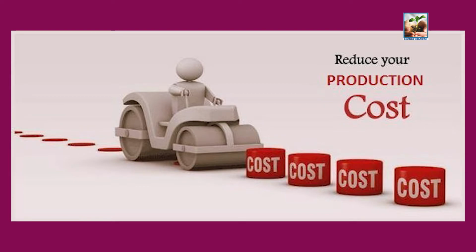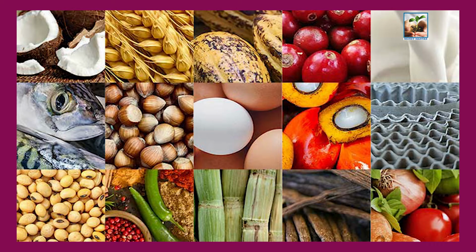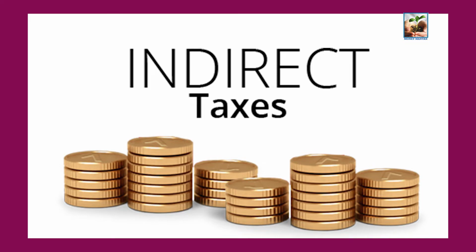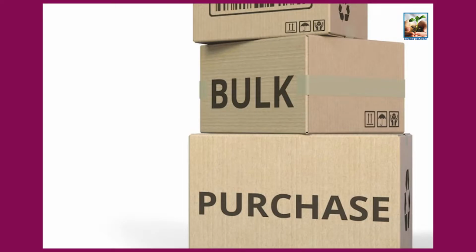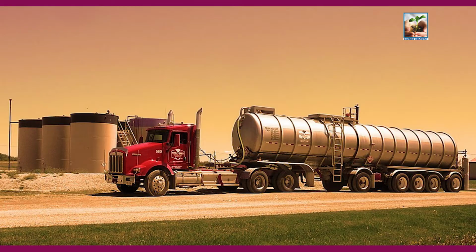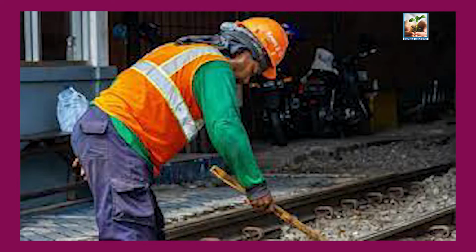How to reduce the manufacturing cost of a manufacturing unit? The cost includes raw materials cost, transportation, labor, shortages, indirect taxes, power, fuel, etc. The cost of all these can be reduced by going for bulk purchase of raw materials and bulk transportation to reduce the transportation cost, and by recognizing and rewarding efficient labor.